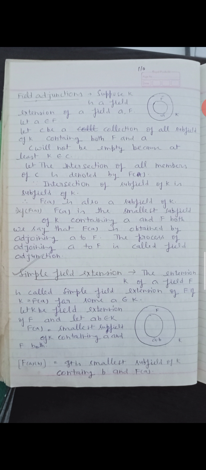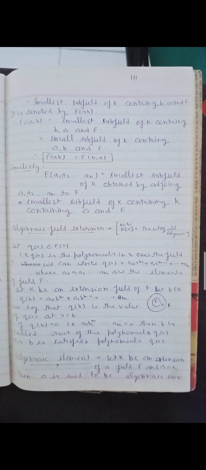F(A)(B) is the smallest subfield of K containing B and F(A), that is, the smallest subfield of K containing B, A and F. It is denoted by F(A,B).